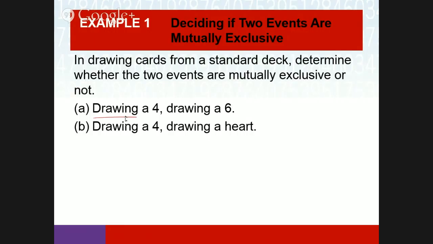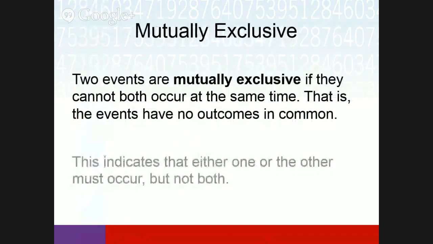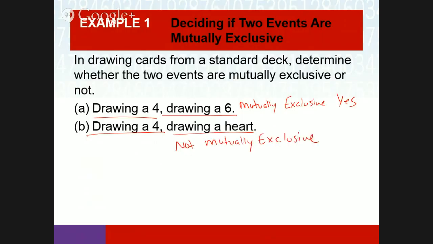So drawing a 4 and drawing a 6, this is mutually exclusive. So that would be yes. Drawing a 4 and drawing a heart is not mutually exclusive, because there is one card that is the 4 of hearts.